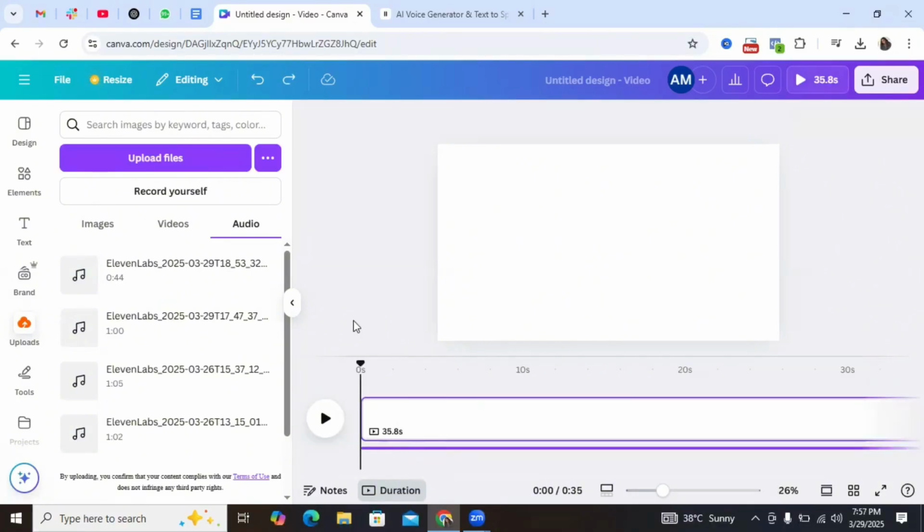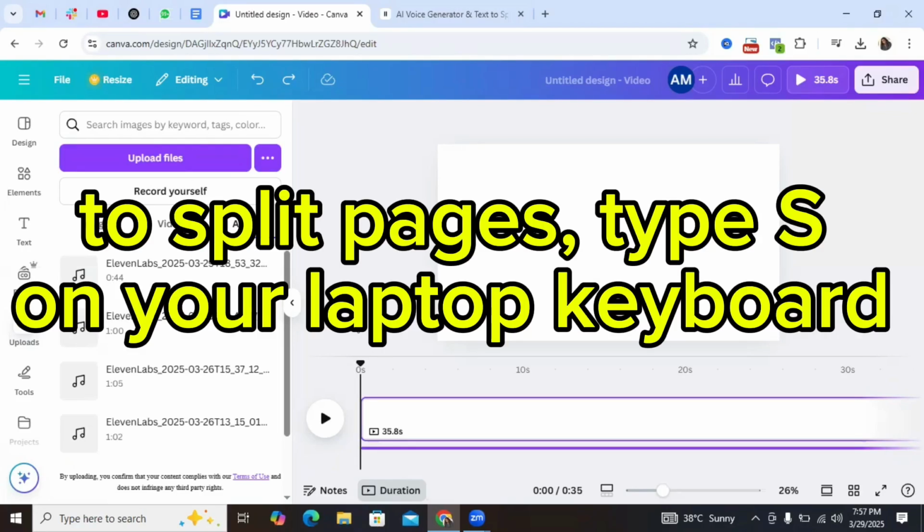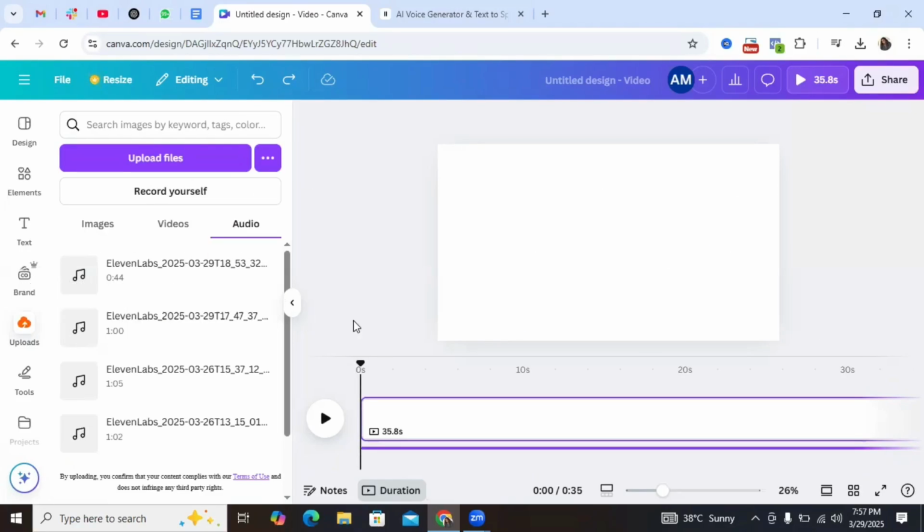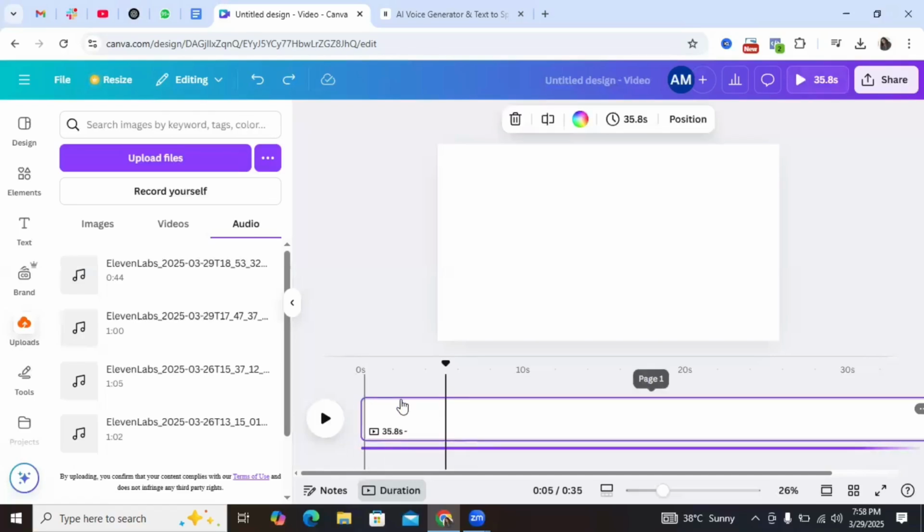So after importing and ensuring that the page and the audio are at the same length, I'm going to start playing the audio. And what I want to do now is to ensure that I split the page at particular points in the audio where I want to create the graphics for, right? And to split it, I'm going to simply click on S on my laptop, not Control S, but just S, right? And you want to also ensure that your page is highlighted, so click on the page and let the border be highlighted in blue like this, right? And I'm going to start playing the audio right now.